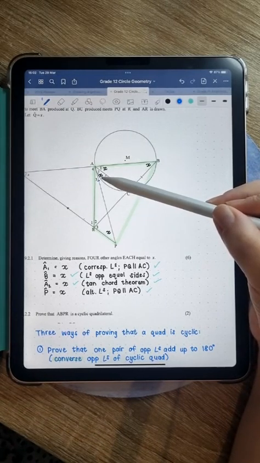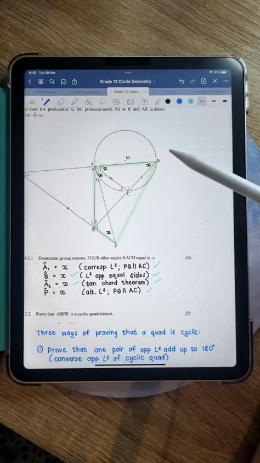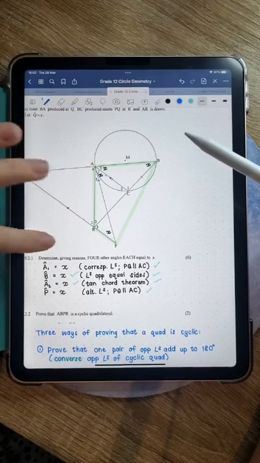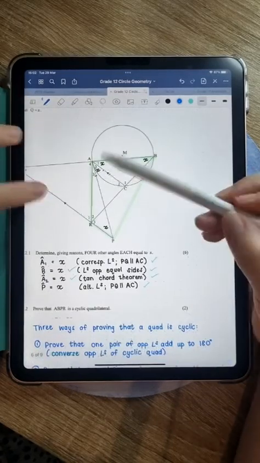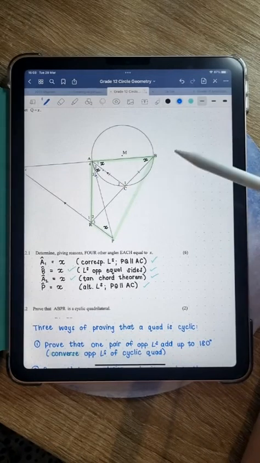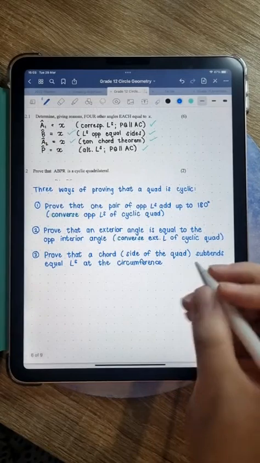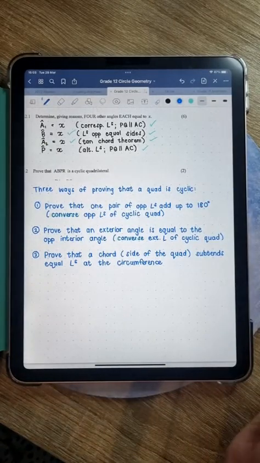It's not converse. Okay, converse is only when you are using tan chord to prove that it's a tangent. Tan chord theorem can work from this angle to that one or from the inner angle to the outer chord. Then you just always say tan chord theorem. You're welcome. That's a very common misconception. So thank you for asking that question.